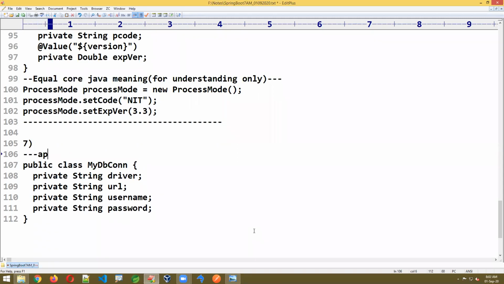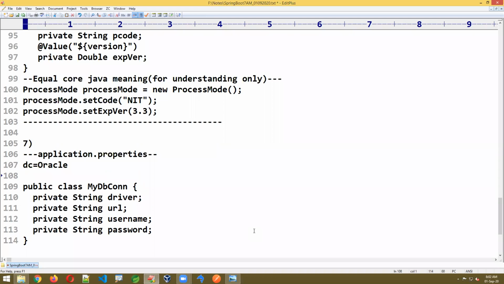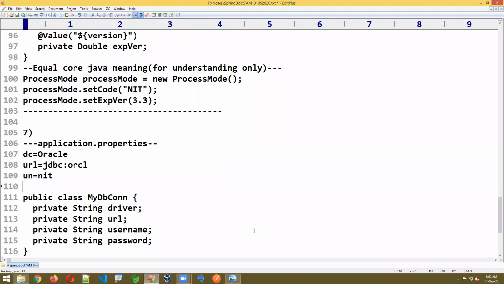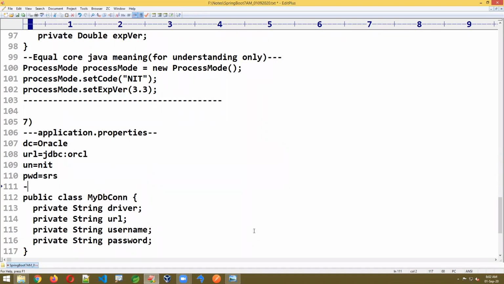There I'm giving application.properties. Look carefully. DC, just a dummy value I'm giving, it's Oracle. URL is equal to jdbc colon orcl. UN is equal to NIT. PWD is equal to SRS.